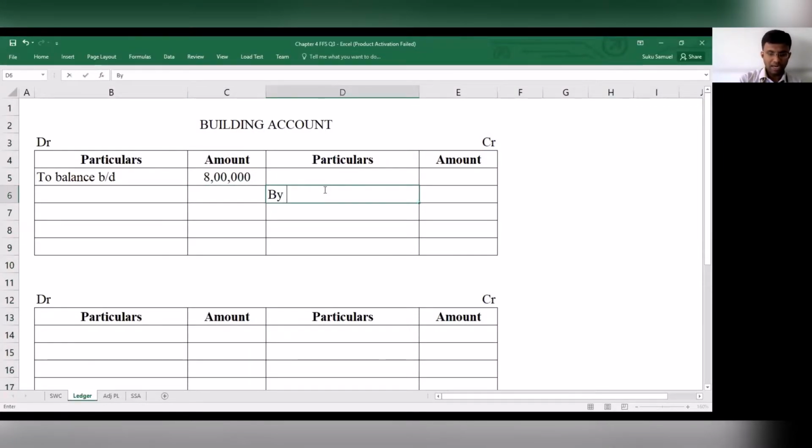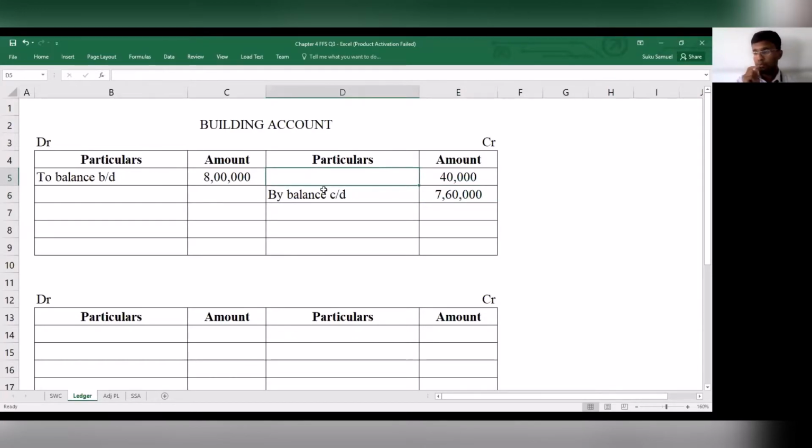Next is by balance carried down, 7,60,000. Notice which side is more: the debit side is more, the credit side is less. So there is a balancing figure which will fall onto the credit side, and that balancing figure is 40,000. Building account is real in nature. Debit what comes in, credit what goes out, which means building worth 40,000 is going out.